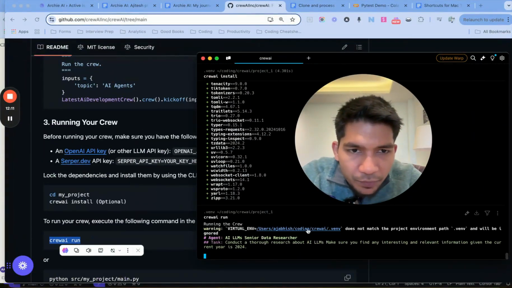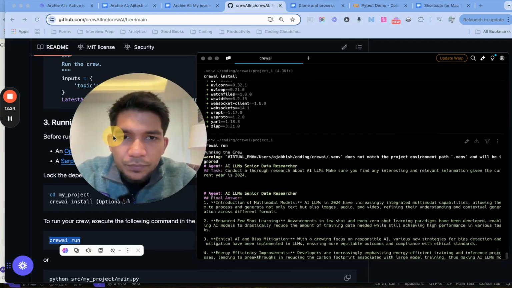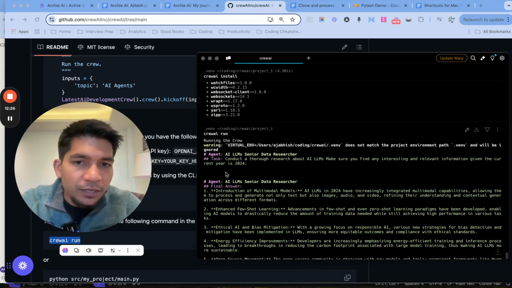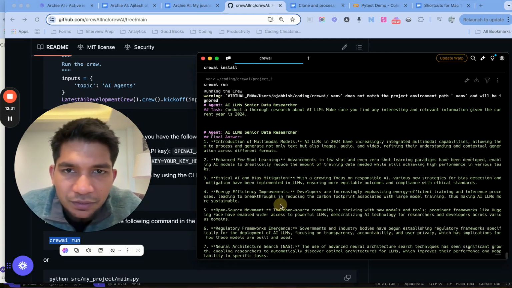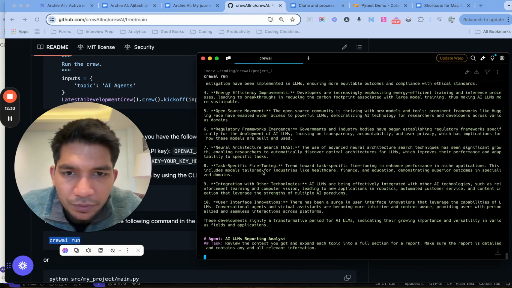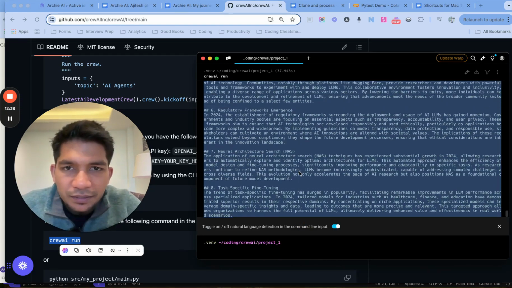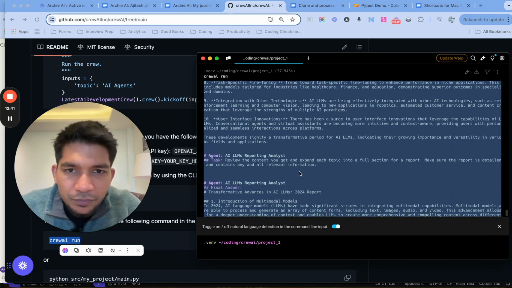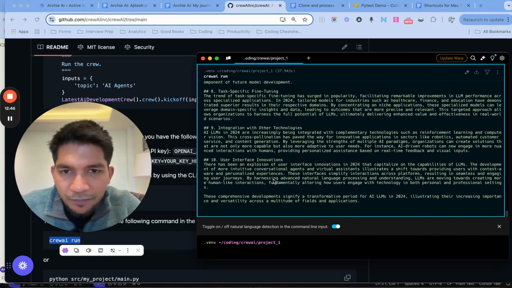Okay, so virtual environment does not match environment path .venv, ignored. I don't know what it was trying to do here, but it's something that I don't need to know. So it did run, and this is the final answer. This was the 10 topics that the data researcher conducted, and the reporting analyst used it to write this text in a markdown format.